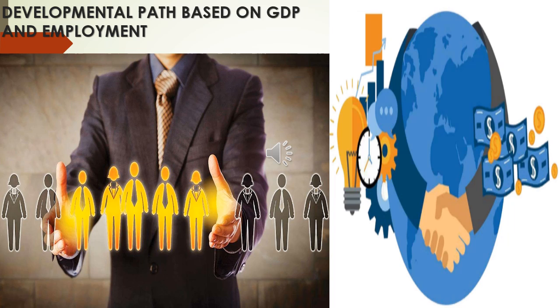Okay? So, developmental path based on GDP and employment. In the development path of India, it first undertook the policy of closed trade. Closed trade means giving importance to domestic industry only. So it does not depend on foreign products or companies. It won't allow foreign products. India initially followed the policy of closed trade.